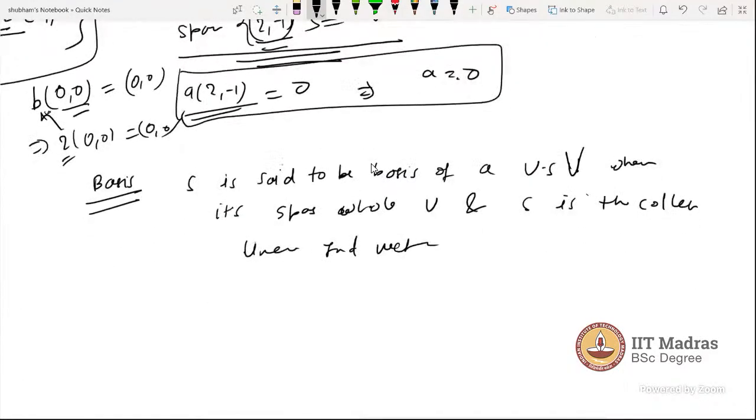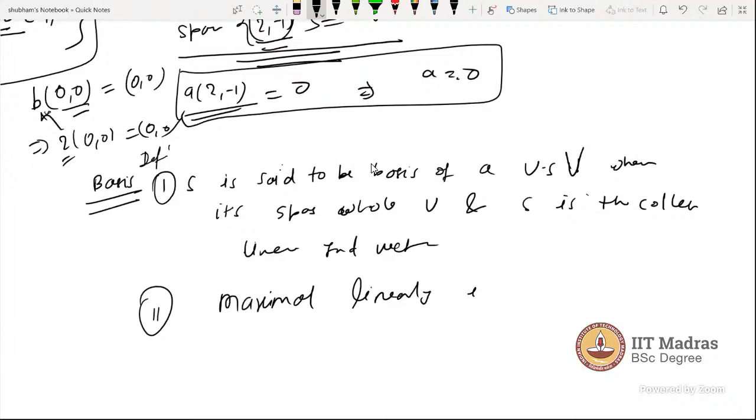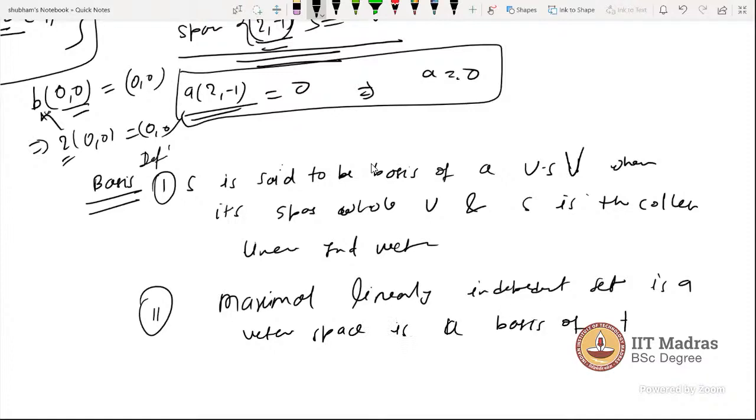Sir, I am... Okay, you can continue. Sir, what is maximal independent and minimal? So I am writing the different definition also. Sir, it is difficult to understand these concepts. Maximal linearly independent set in a vector space is a basis of that vector space.